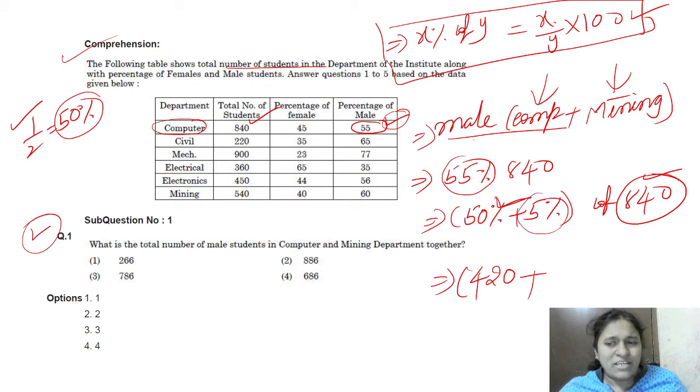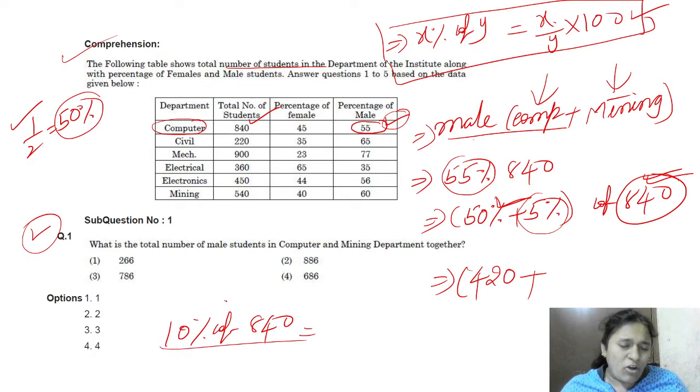Then what is the 5 percentage of 840? Before finding the 5 percentage, tell me what is the 10 percentage of 840? 10 percentage means if you apply the formula, 10 by 100 into 840, then you will get 84. But don't do it like this. If we want to know the 10 percentage of any number, and the last digit is 0, just delete the last digit. Then you will get the 10 percentage. Suppose the last digit is not 0, suppose it is 5, then what is the 10 percentage?